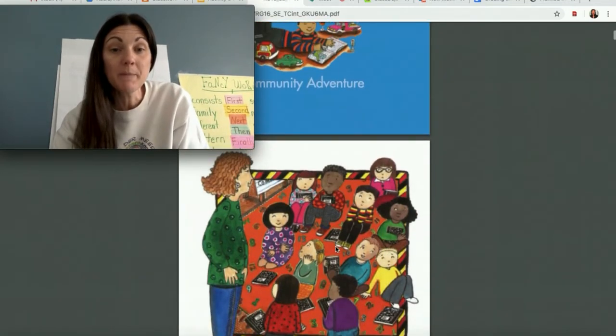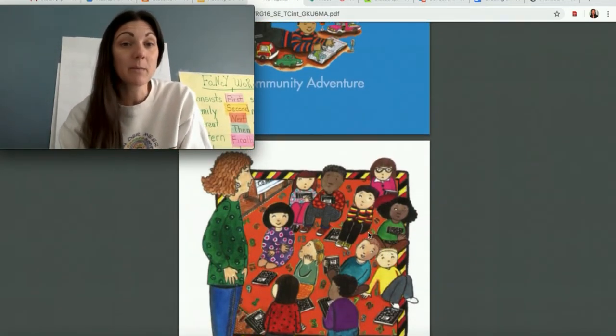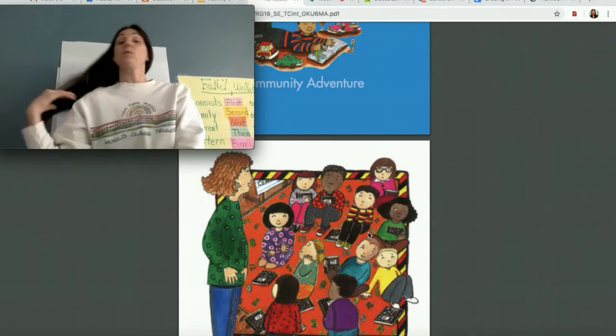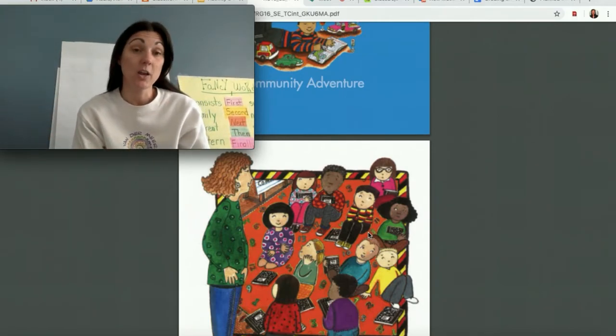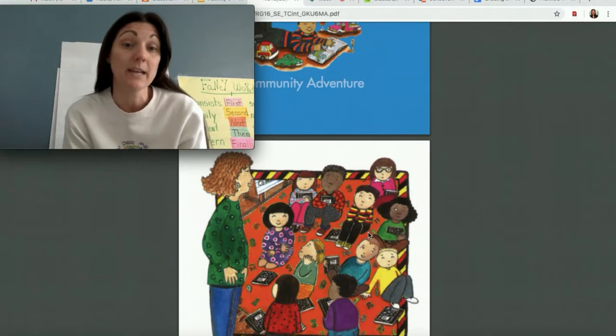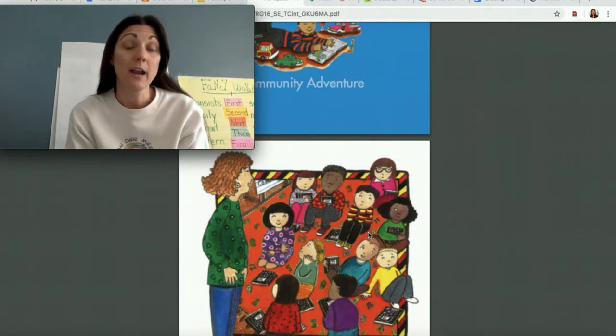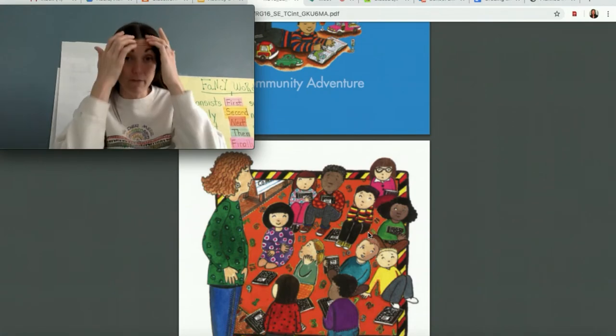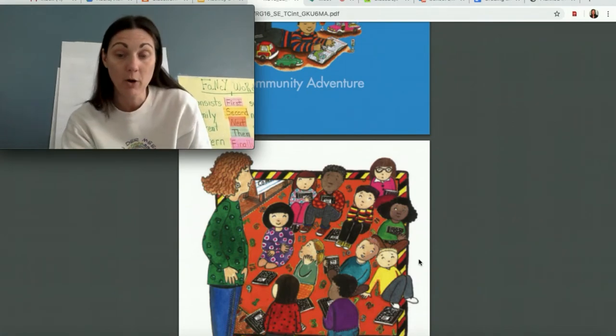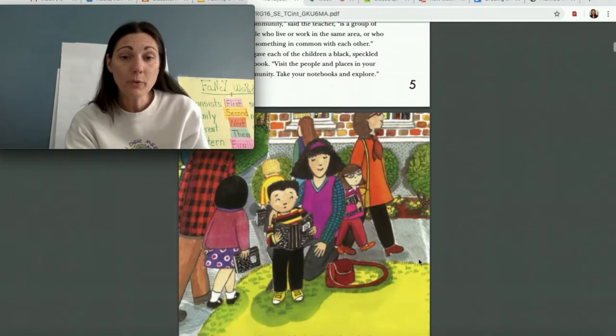Looking at this picture, I see the teacher is telling them about the assignment. Now, since you listened to the read aloud of the text yesterday, you know what the assignment is, right? The kids have to go around their neighborhood and create a journal about the different places that they visit that are in their community or in their neighborhood. But I could go through and read every picture.